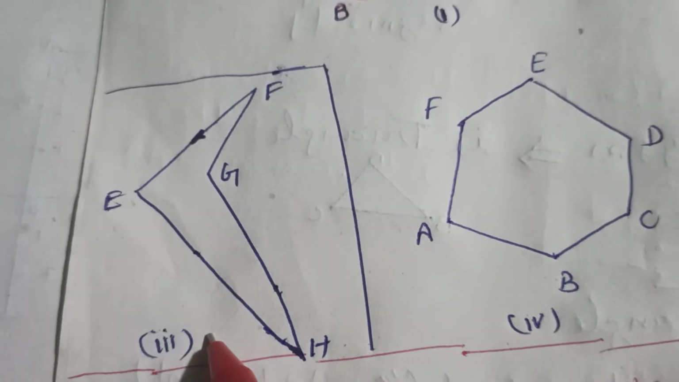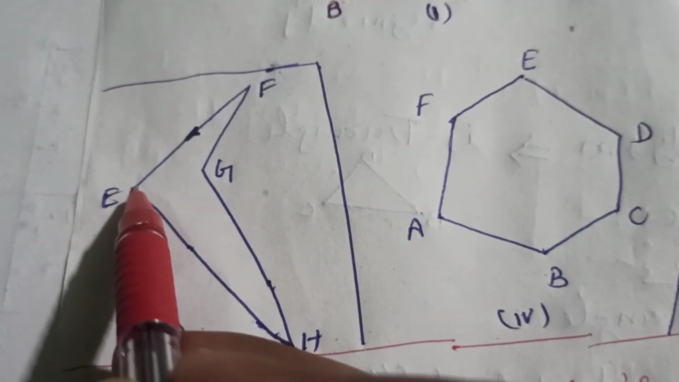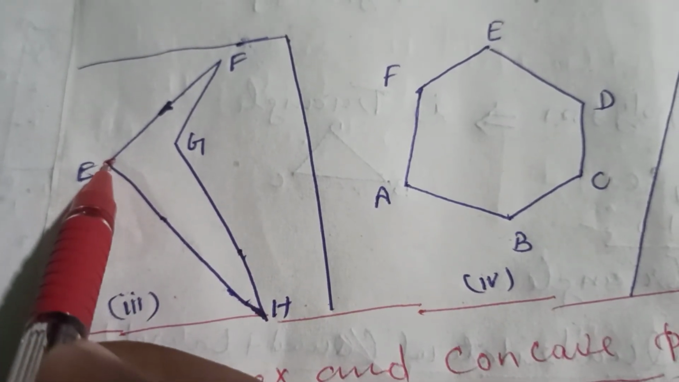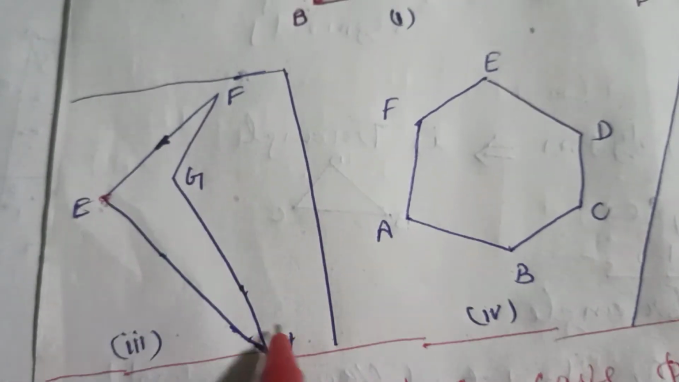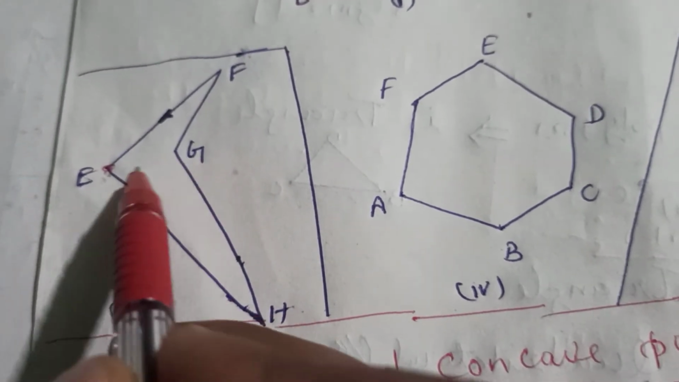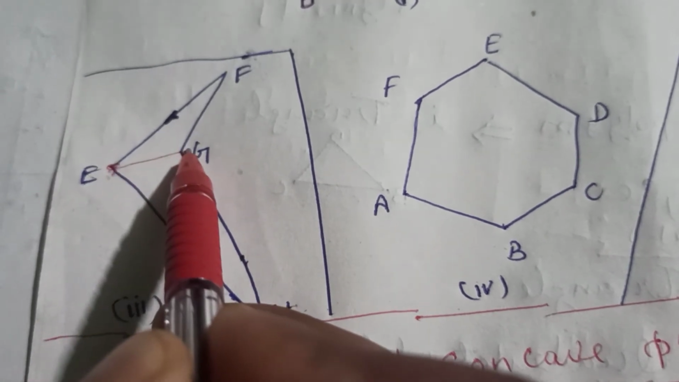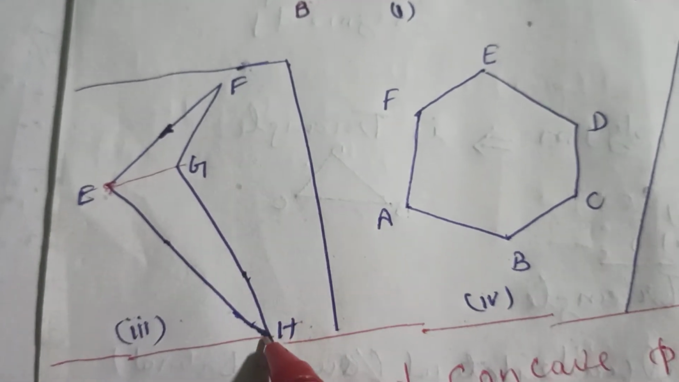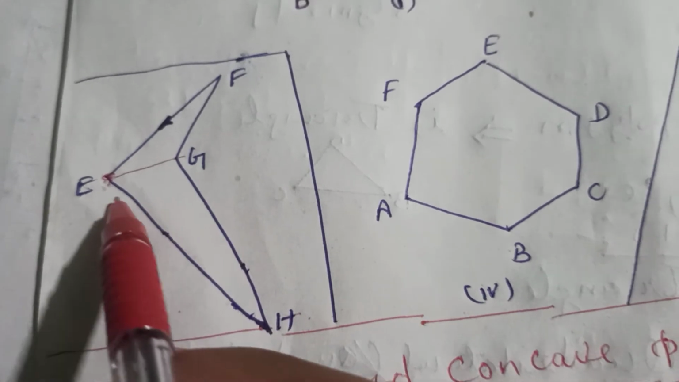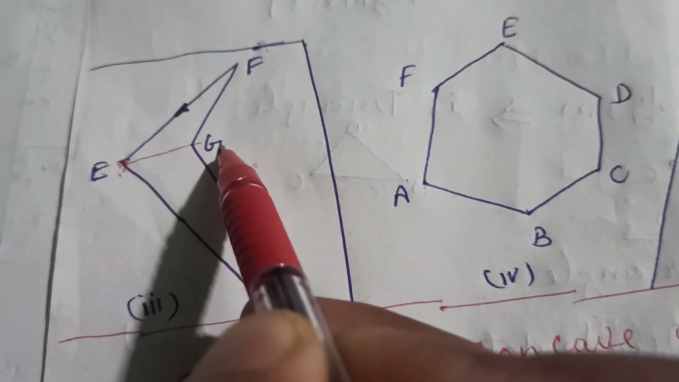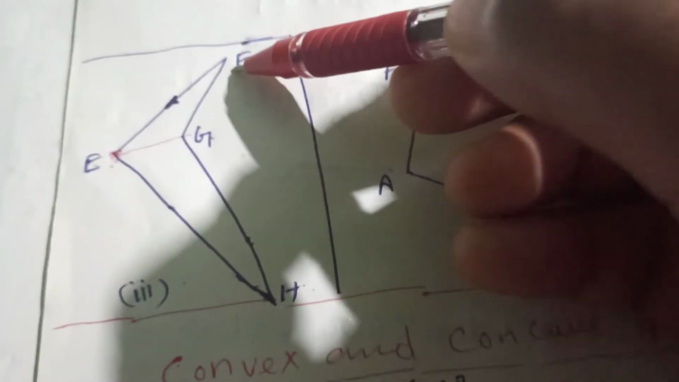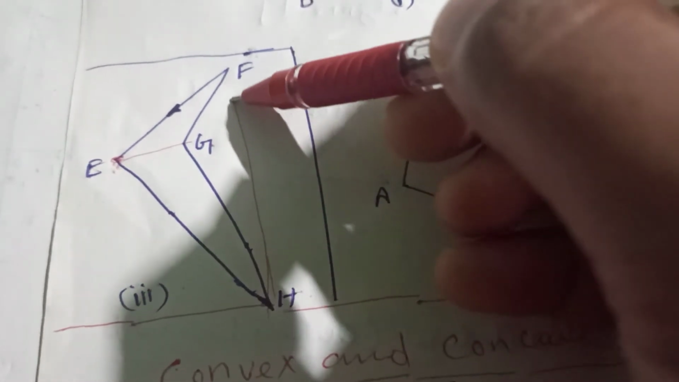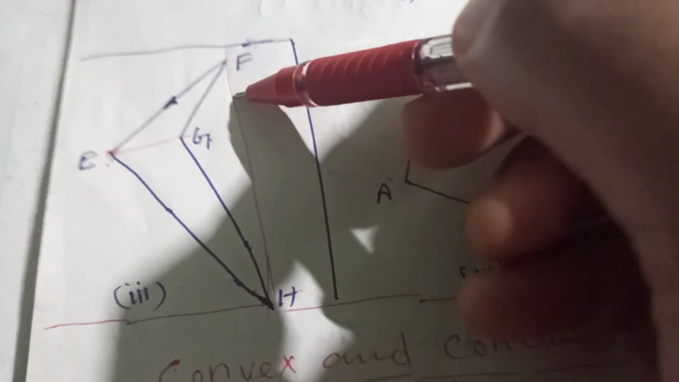Now see the third diagram. Now first I am taking the point E. Now what are the non-consecutive points of E? For E, F and H are the consecutive points, but not G. So EG will be one diagonal. Any more diagonals possible? Okay, let's see. For H, E and G will be the consecutive vertices, but F is not. So when we join H to F, FH will be the diagonal. Okay,